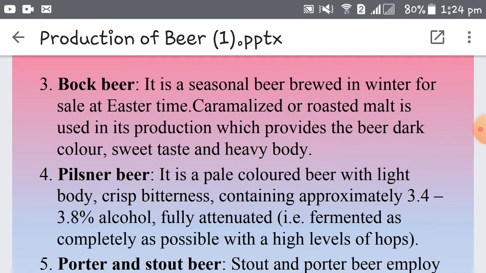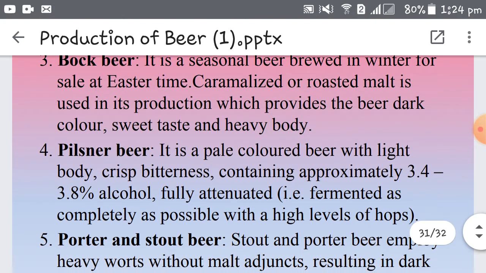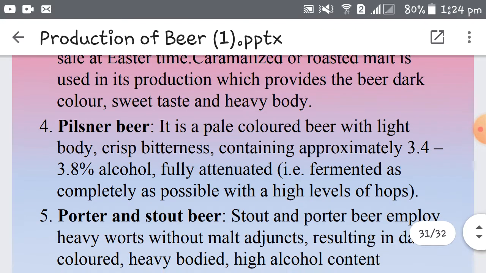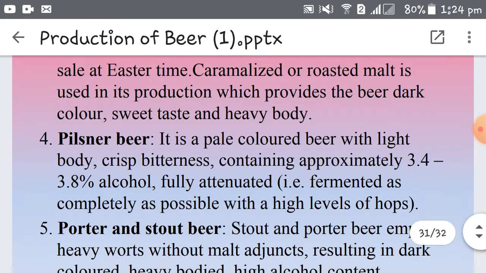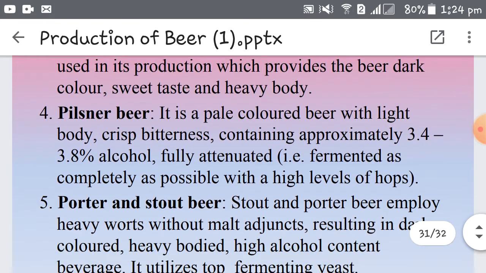Then bock beer is produced by caramelized or roasted malt. Caramelized or roasted malt is used in its production, which gives the beer a very dark color, because you are caramelizing and roasting the malt grains. That is why the color of the beer is very dark, and it is sweet to taste, and it has a heavy body. So it's not a light beer, it's a very heavy and dark colored beer.